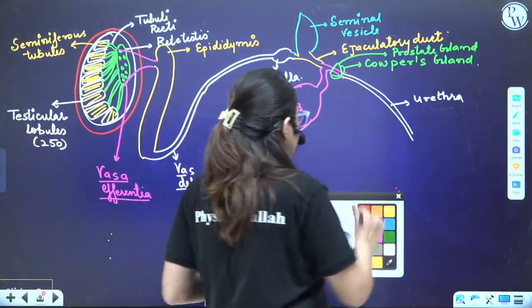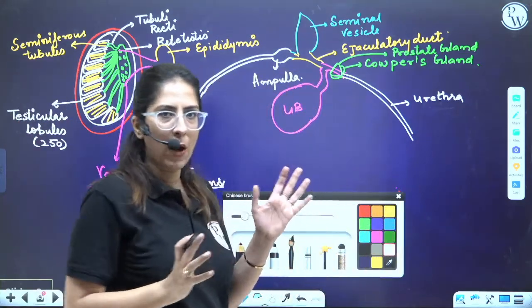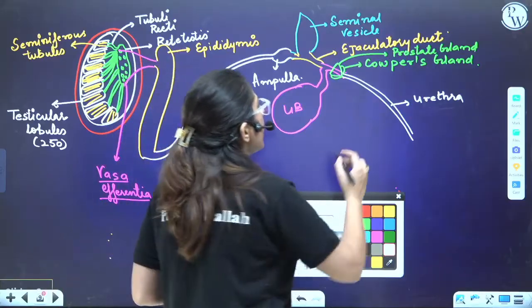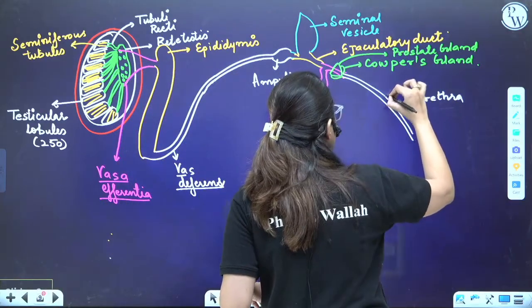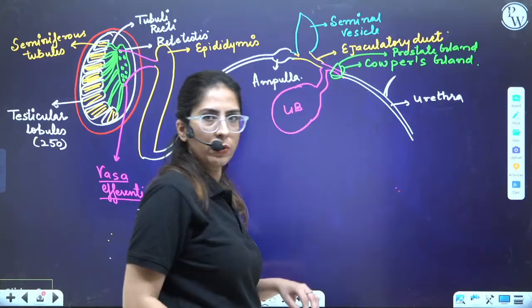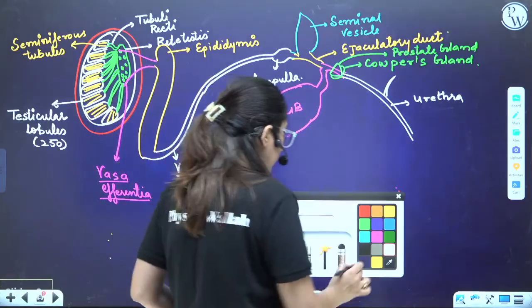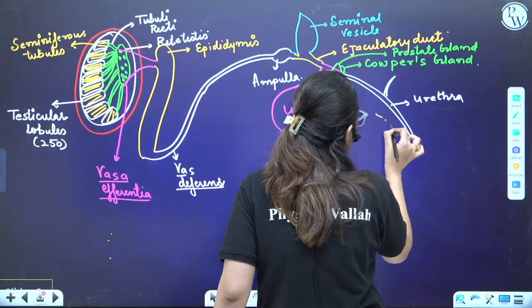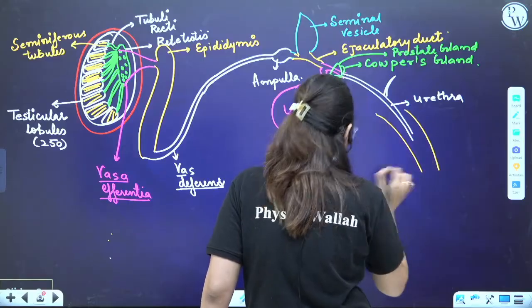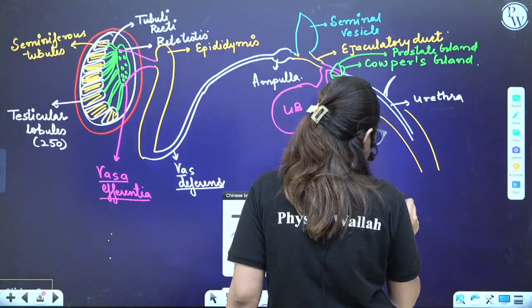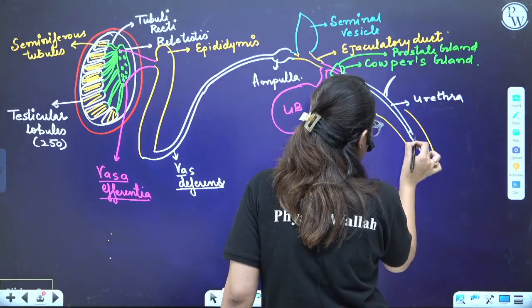This is one side story. Like this, there will be another side story also. Same thing will be on the other side also. Clear? Now, here, the penis is present. So, ultimately, the structure looks like this.